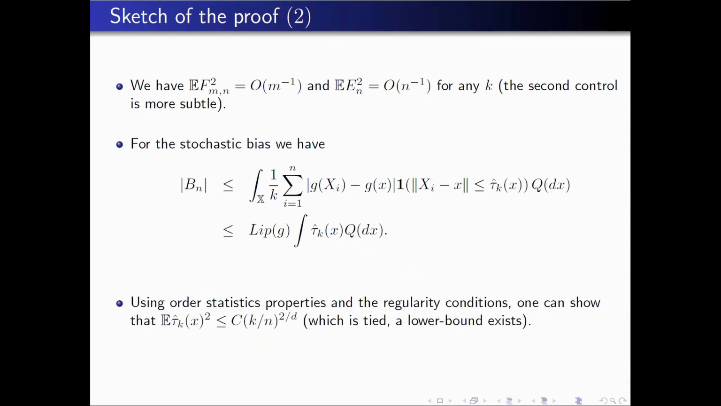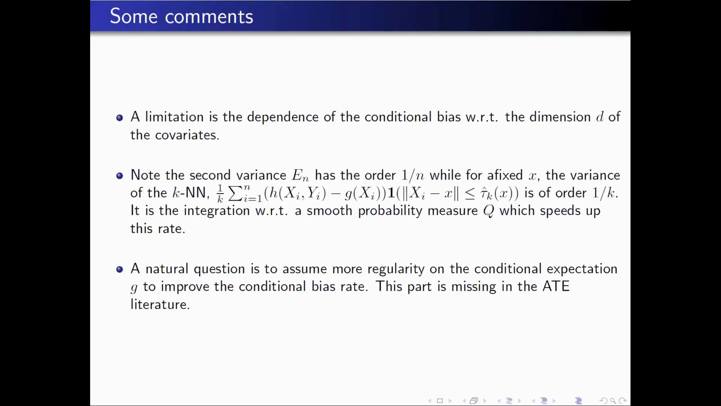For the bias, you simply use the Lipschitz property of the regression function, so you can bound this using the radius. Now you can simply look at the expectation of the radius, or the expectation of the power of the radius, of the square of the radius. And this radius is simply an order statistic, the k-th largest distance with respect to the center. We have an expression for this using order statistic properties, and we can show that the rate is k over n to the power 2 divided by t. This explains the rate for the bias.